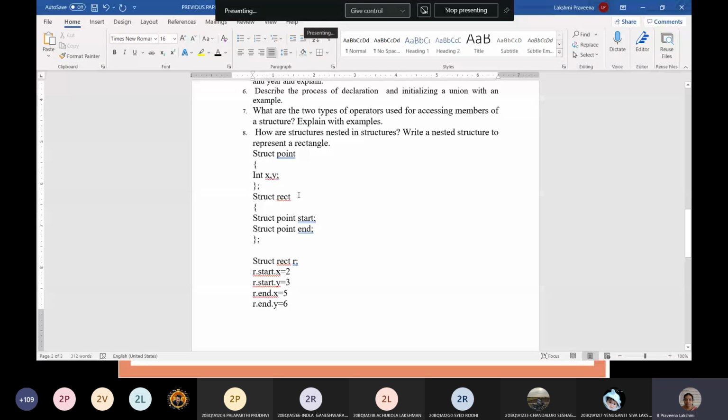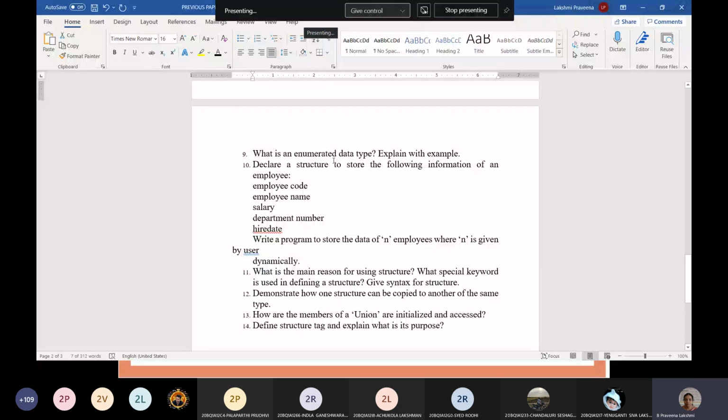Next question is: what are enumerated data types, that is enum creation, and write an example. And the next question is: write a structure to store the following information. The employee structure. Within that you need to store the employee code, name, salary, department number and hire date. You need to write a program to store n employees, where n is given by the user dynamically.